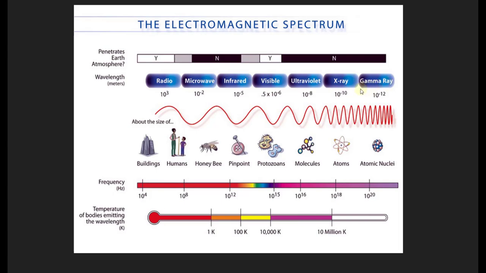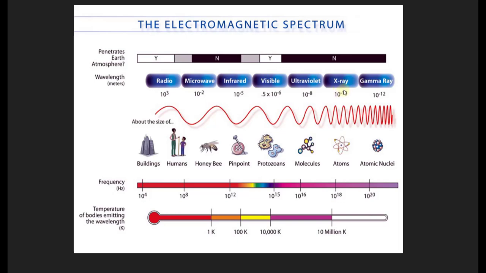Now the name is really not that important because it's the frequency and the wavelength that is more important. Regardless, when we talk about gamma rays, these are the highest frequency waves in nature and they have the shortest wavelengths. As we go towards the radio waves on the other end of the spectrum of the electromagnetic radiation, we see that the wavelengths get longer and longer and the frequency drops. And so when we talk about gamma rays, this is the highest frequency and the shortest wavelengths in nature.